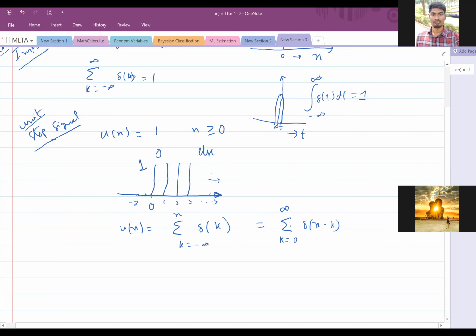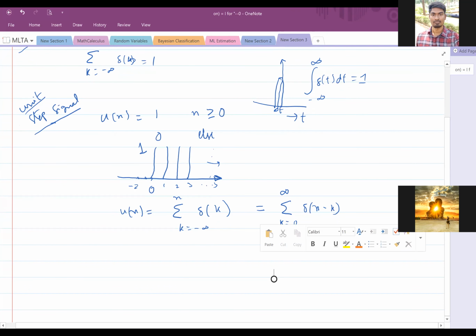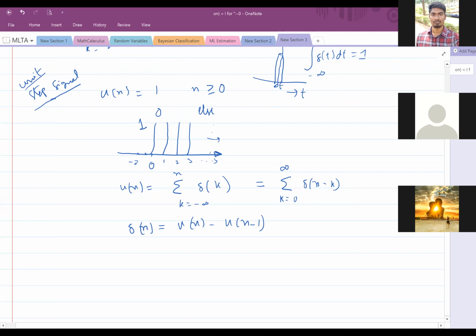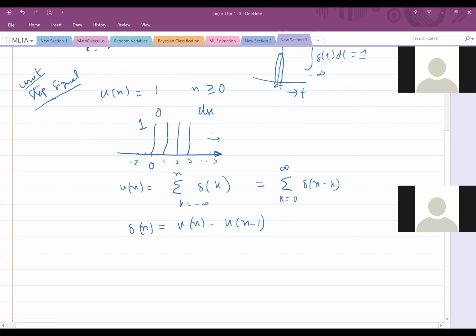So I think this is fine. Now see the other way we want to write. We want to write delta n in terms of u of n. Who will tell? Delta n is equal to u of n minus u of n minus 1. Right. Very good. So these are all the things you should know. You should understand clearly and you should know also and picturize.